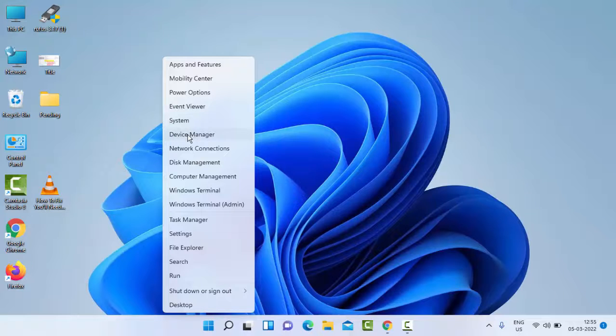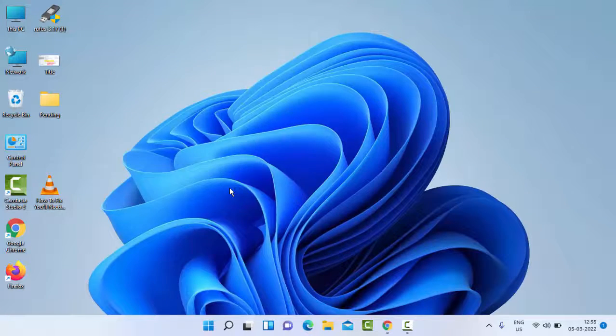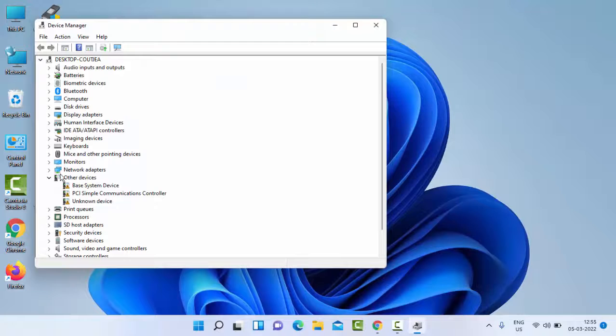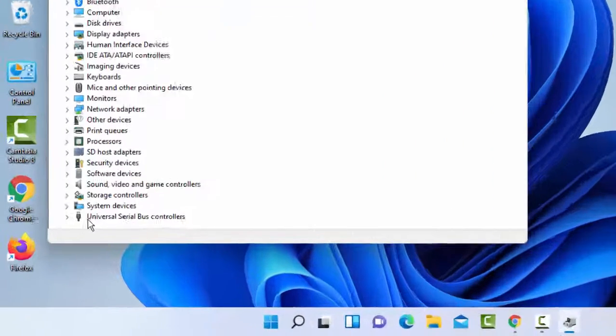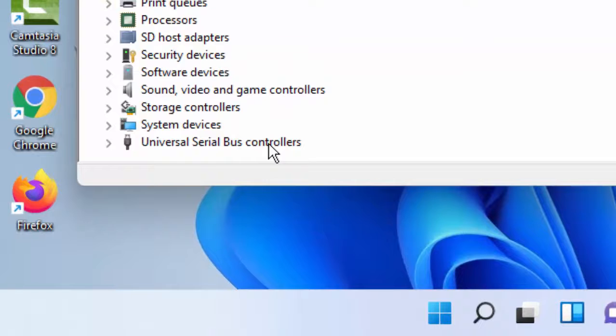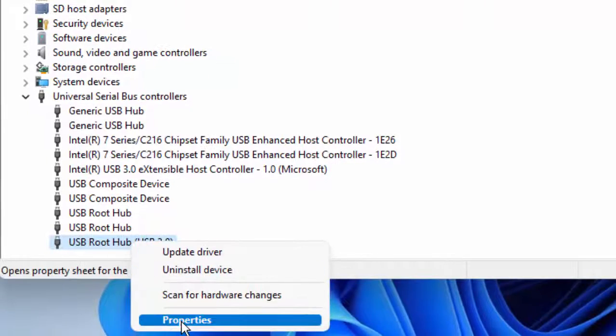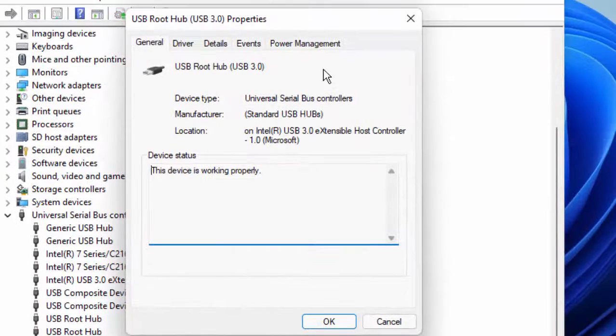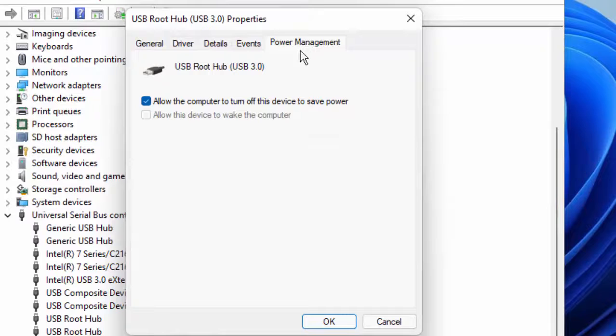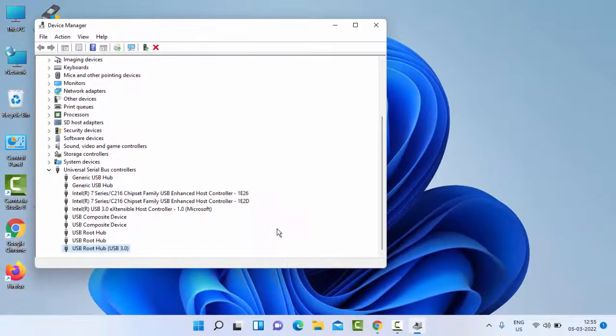Select this device manager. Open this universal serial bus controller. Right click on USB root hub. Go to properties. Go to power management and uncheck this allow the computer to turn off this device to save power. After then click on OK and restart your PC. Hopefully guys it will fix your issue.